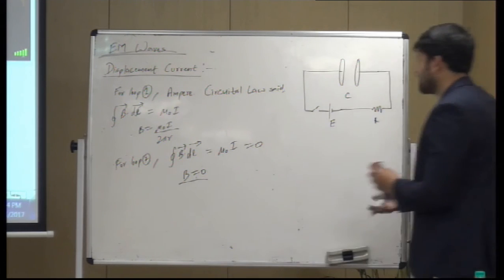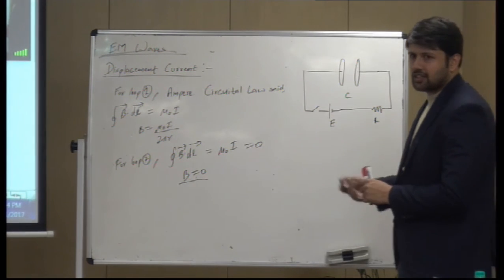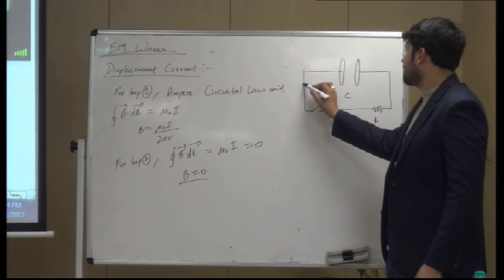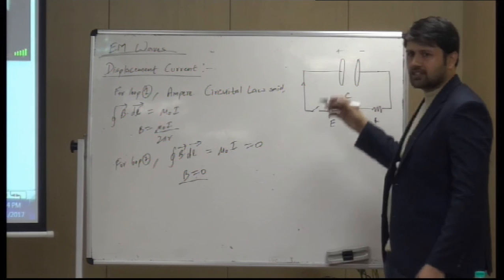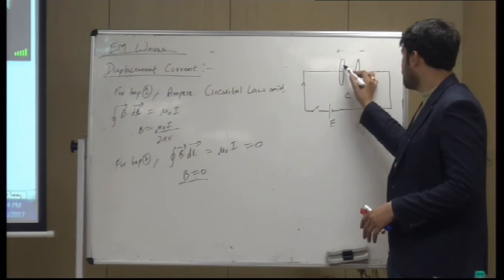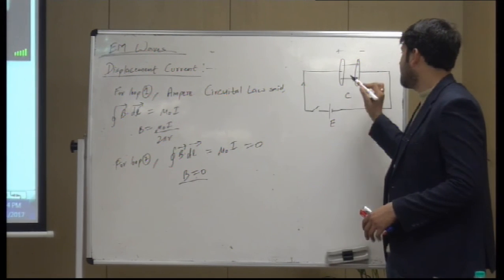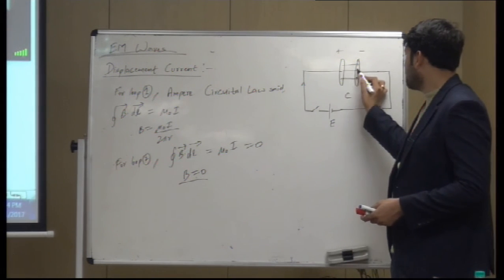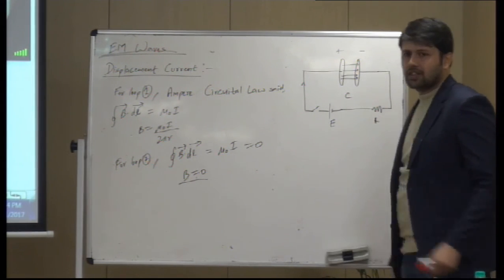So what Maxwell said, that as charge increases, let's say initially there were only two electric field lines. Now as charge increases, more and more electric field lines would appear.